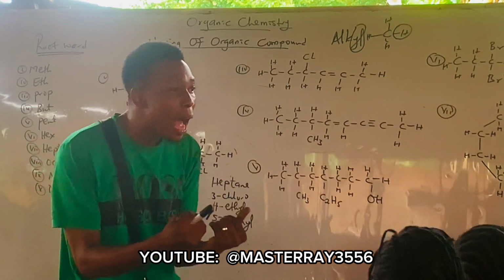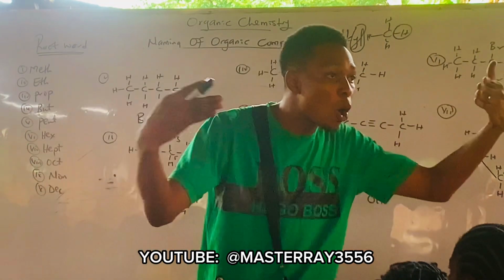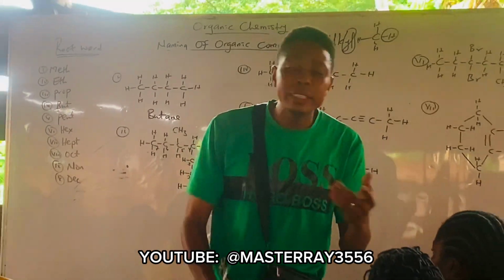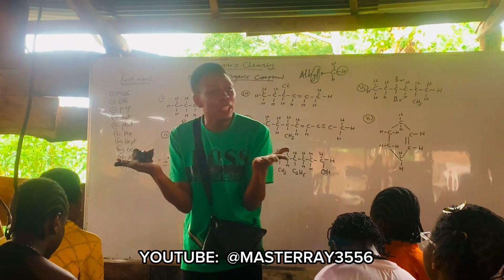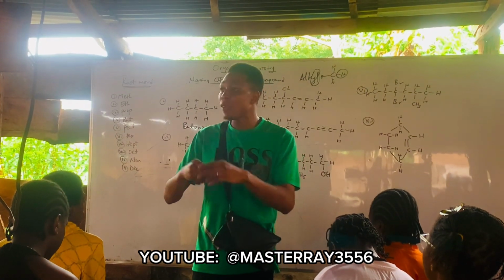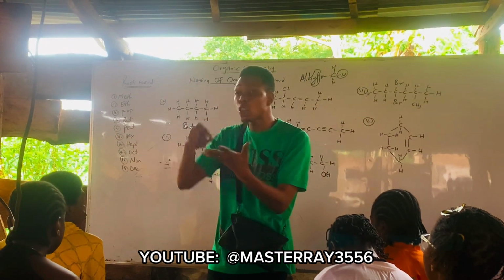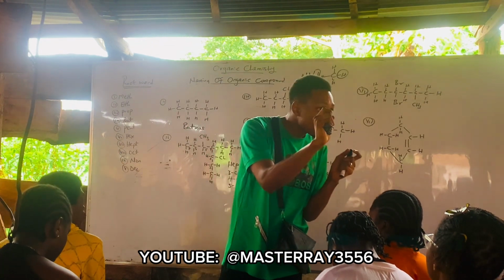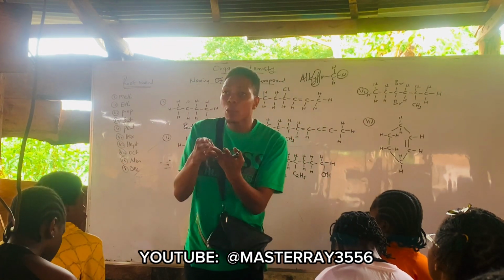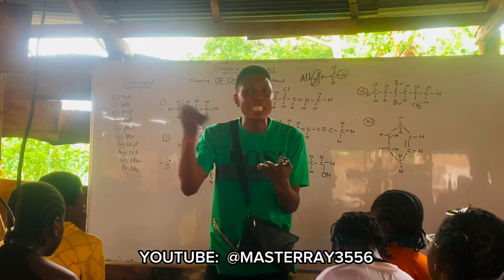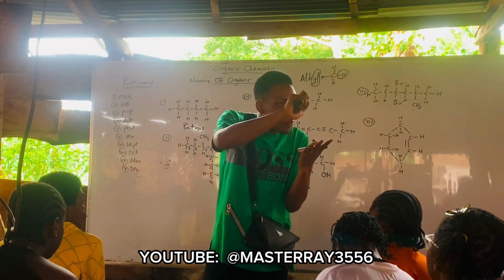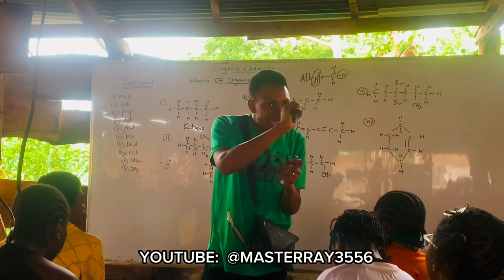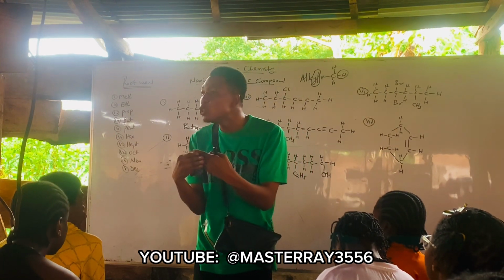The next step now is to join everything together. When you are naming an organic compound, there is no space in naming. If you are separating a number from a word, you use a dash. If you are separating a number from a number, let's assume you have 2,2-dimethyl, you separate the numbers with a comma. So when you are naming, you don't space them.